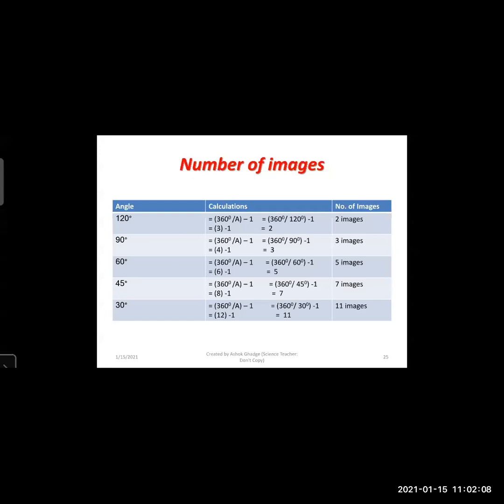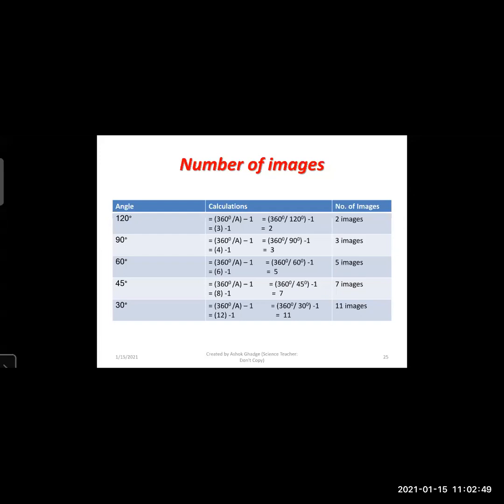We will get 5 images when the angle between two plane mirrors is 60 degrees. For 45 degrees, 360 upon 45 is 8, minus 1, that is 7, so 7 images will be formed. For 30 degrees, 360 upon 30 is 12, minus 1, so 11 images will be formed when the angle between the two plane mirrors is 30 degrees.